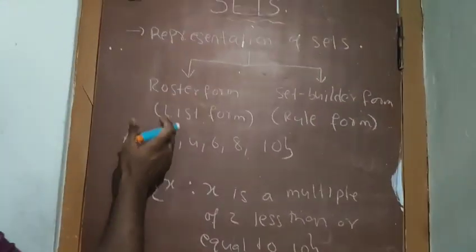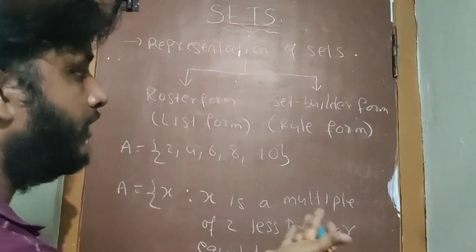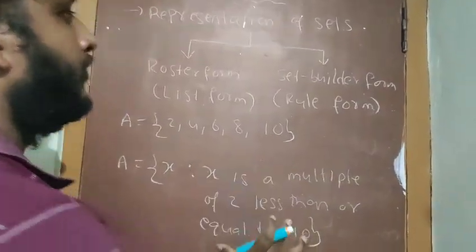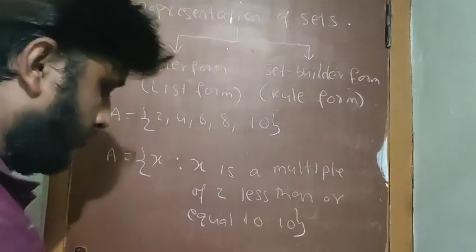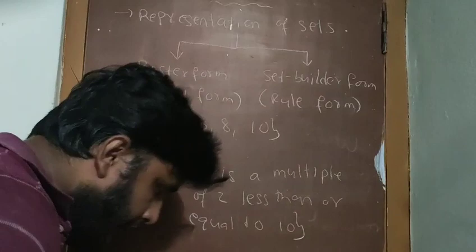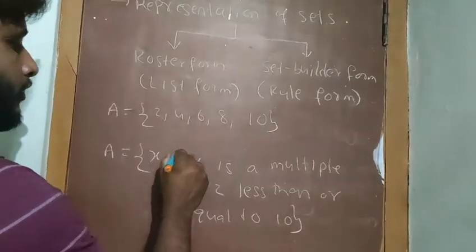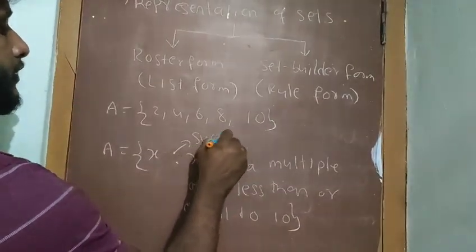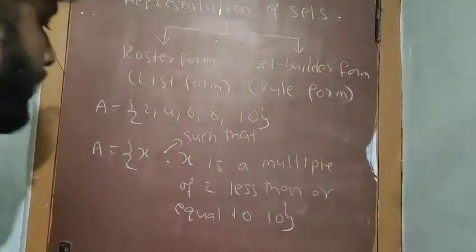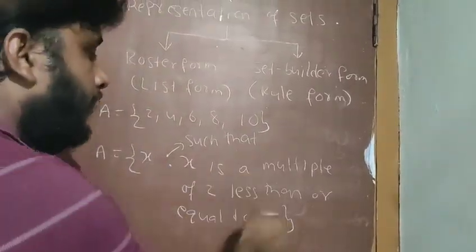So we have to convert roster forms into set builder forms and vice versa. Not only 1 and 2 marks questions, but 4 marks questions also, they will give questions in set builder form, so that we have to convert them into the roster form. In the set builder form, this symbol is called such that. This is a variable and this is the rule.